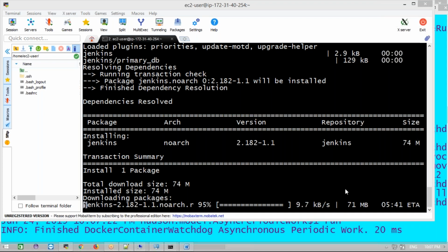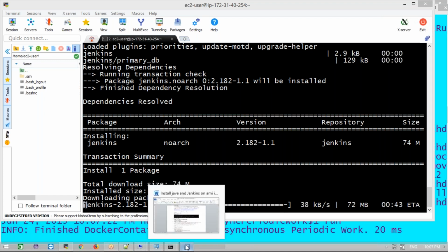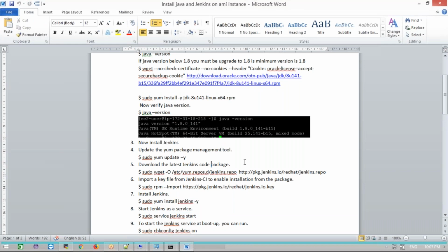No, what is the file? That keys file, the fifth point.